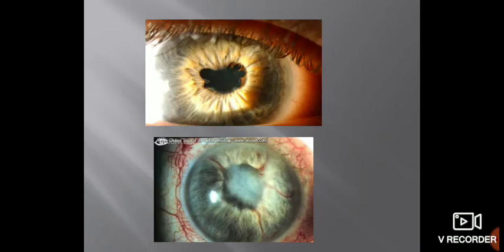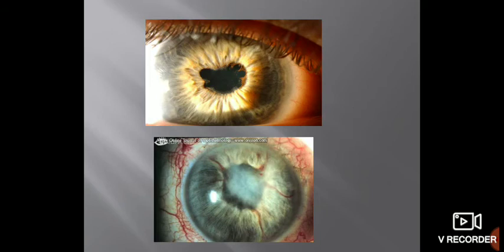Here you can see there are posterior synechiae. There is adhesion of the iris with the anterior surface of the lens. And after dilatation, you can see some part of the iris is dilated, or the pupil is dilated, and some part is attached. Because of this, there is a specific shape to the pupil. It is called festoon pupil.